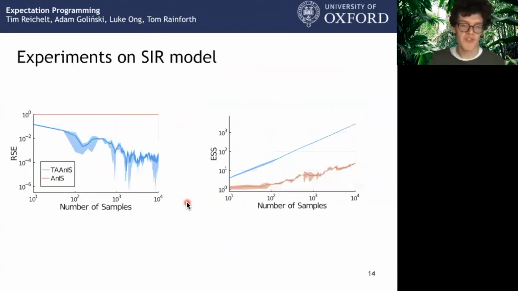Finally, to show the efficiency of the target-aware approach over the non-target-aware approach, we conduct experiments on an SIR model used in epidemiology. We measure performance based on relative squared error and effective sample size. Here, the target-aware approach is in blue. We can see that by incorporating information from the target function, performance improves by several orders of magnitude.